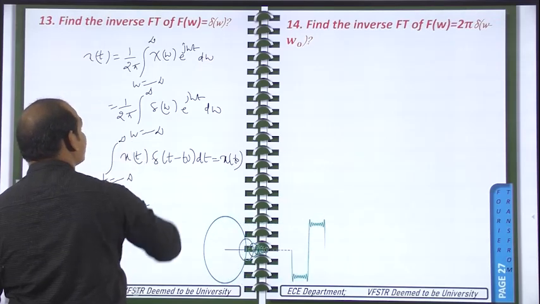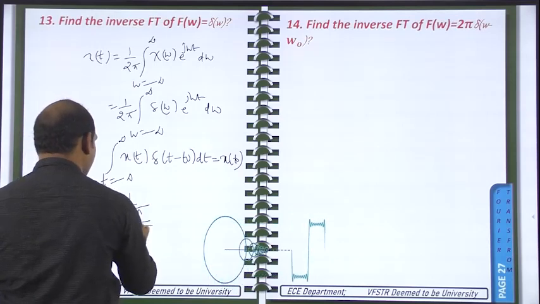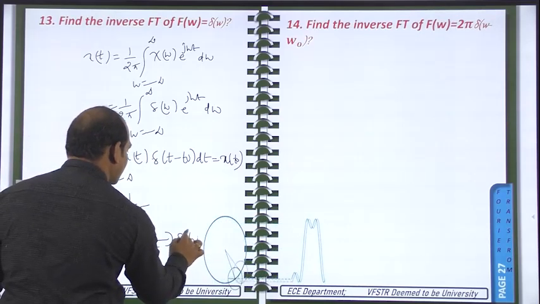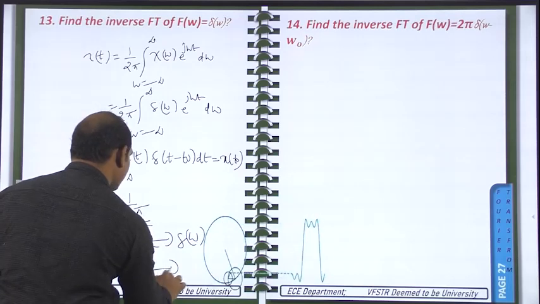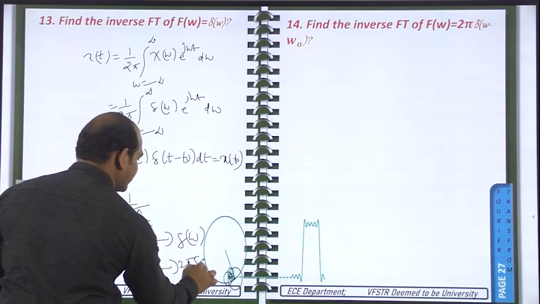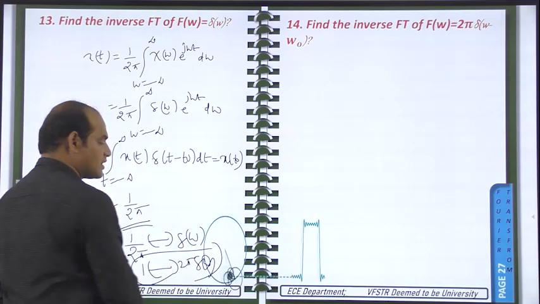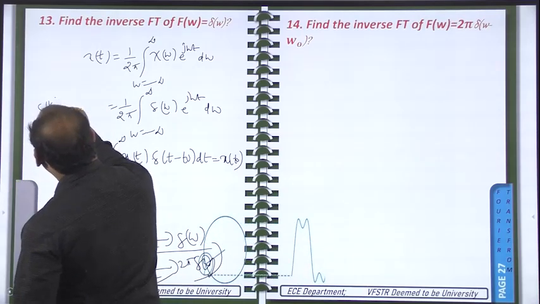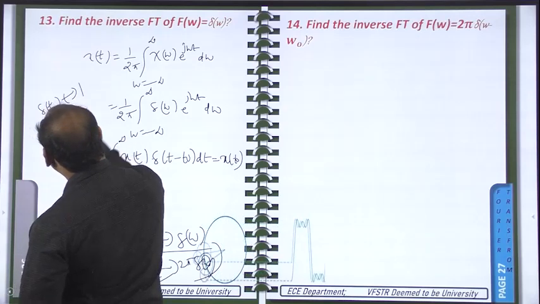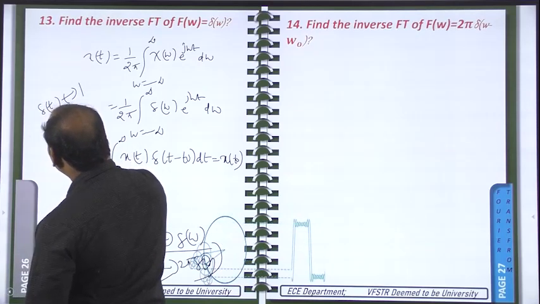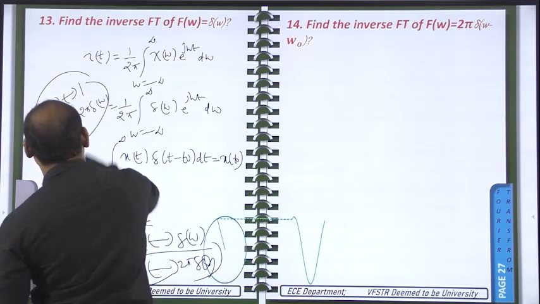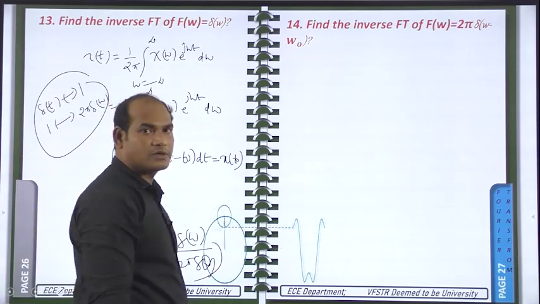So 1 by 2 pi has the Fourier transform del of omega, or 1 has the Fourier transform 2 pi into del of omega. For del of t the Fourier transform is 1. When 1 is in the time domain, then in the frequency domain 2 pi into del of omega is there. These are the Fourier transform pairs you need to remember.